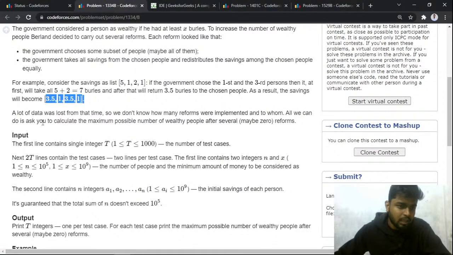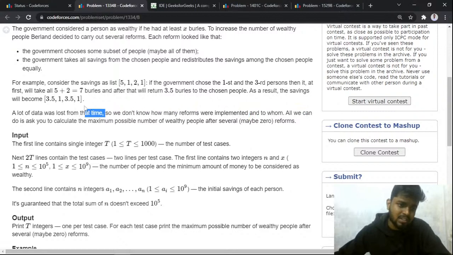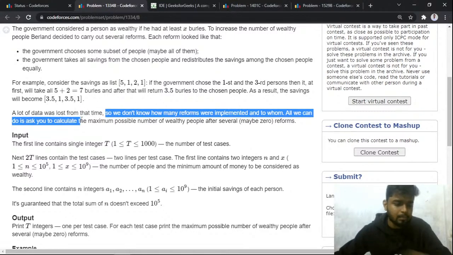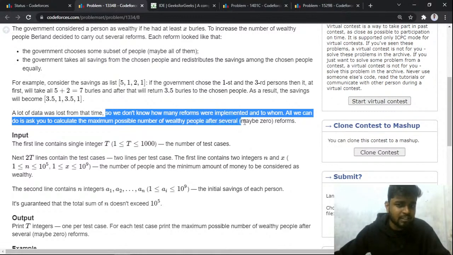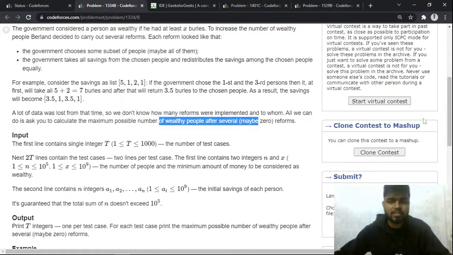Now a lot of data was lost from that time, so we don't know how many reforms were implemented and to whom. All we can do is calculate the maximum number of wealthy people after several reforms. You have to count the maximum number of wealthy people after the reforms.